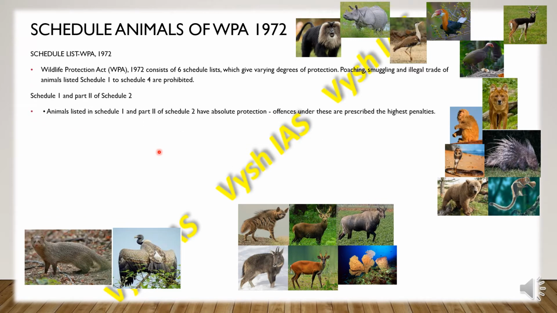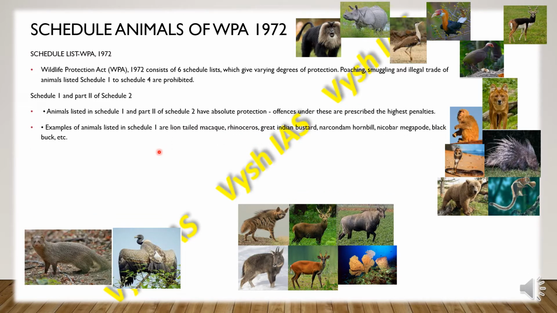The Schedule 1 and Part 2 of Schedule 2 animals have absolute protection. So offences under these can be prescribed with the highest penalties and punishments.